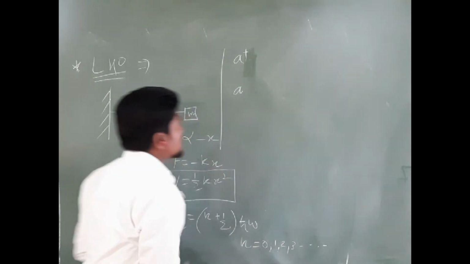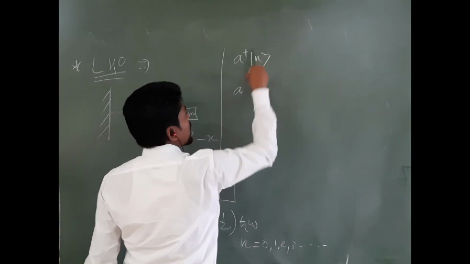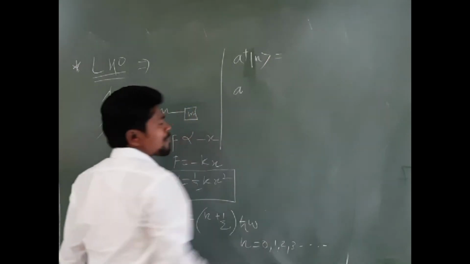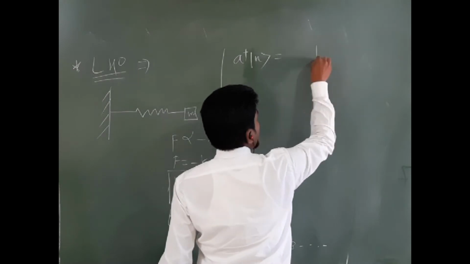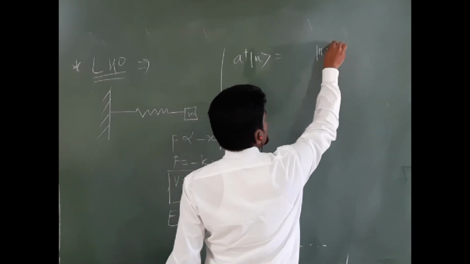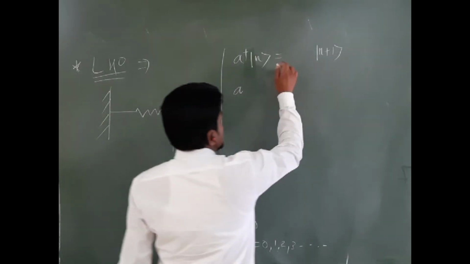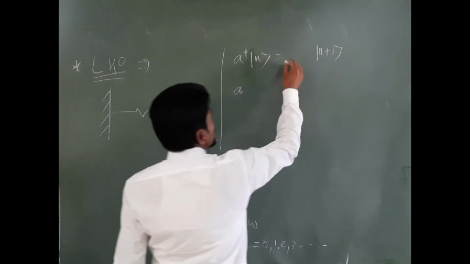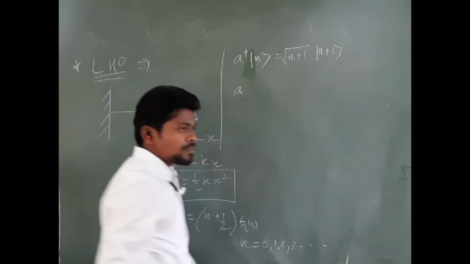Whenever I operate this raising operator on any state n, the state will be increased by 1, that is n plus 1, and we will get the constant under root of n plus 1 here.